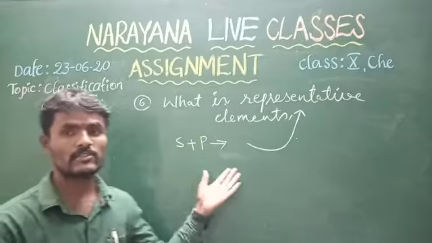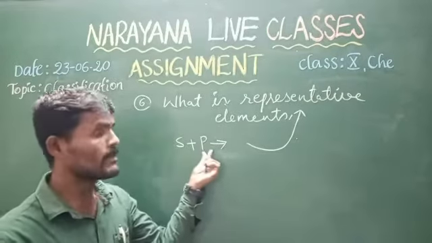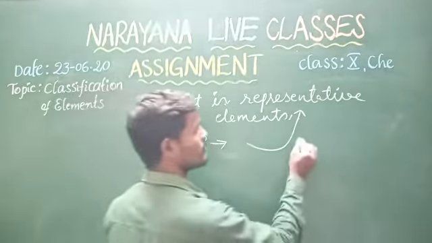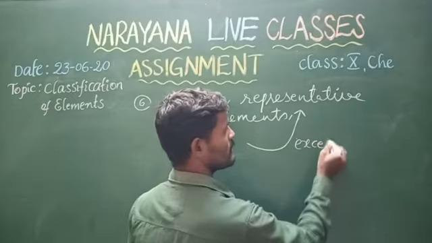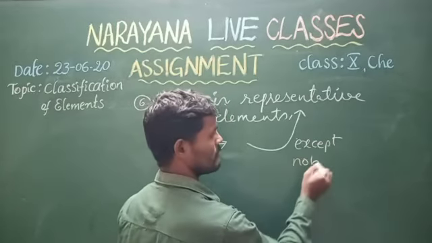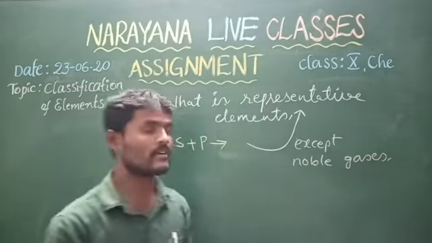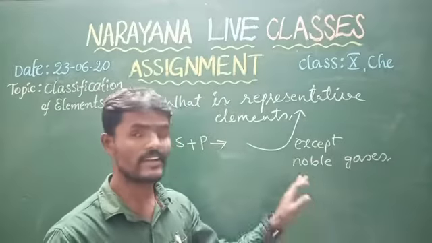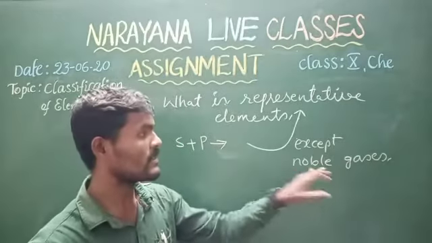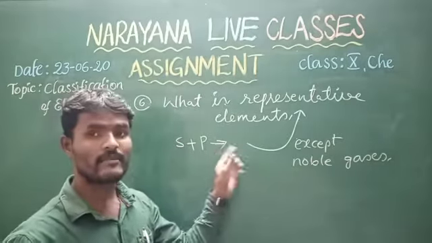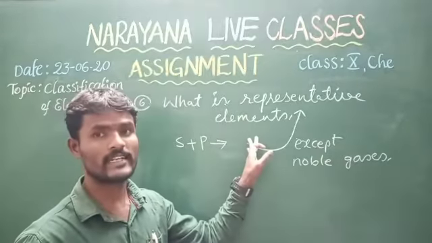Okay, here this is also a very simple answer. S block and P block, except noble gases. Noble gases are zero group elements, 8A group elements, inert gases. Except these noble gases, S and P block elements together are called representative elements.